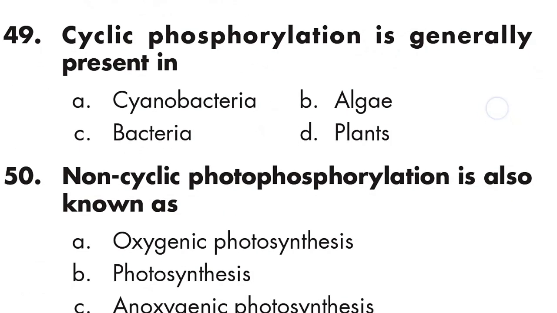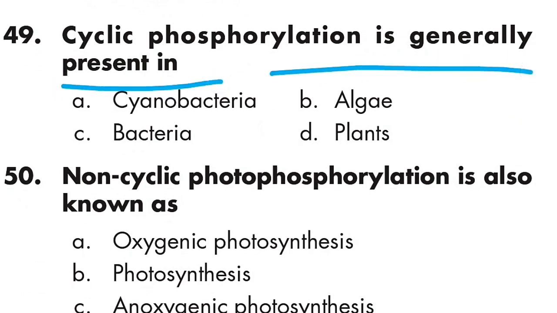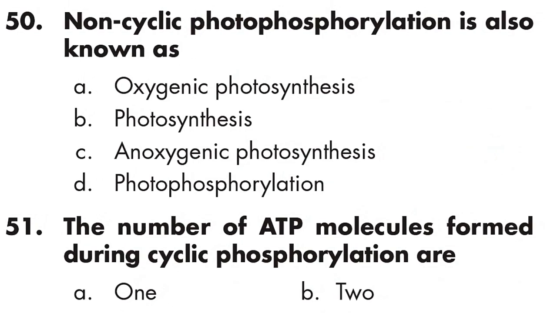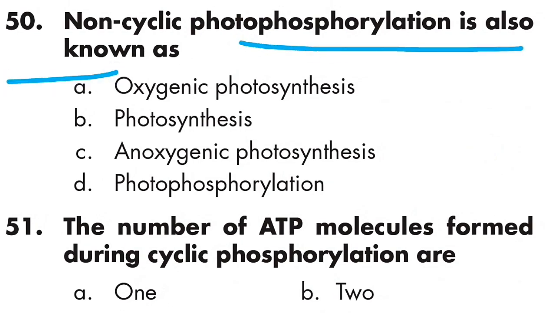Question number 49: cyclic phosphorylation is generally present in cyanobacteria. Option A is right. Question number 50: non-cyclic photophosphorylation is also known as Z-scheme photosynthesis. Option B is right.